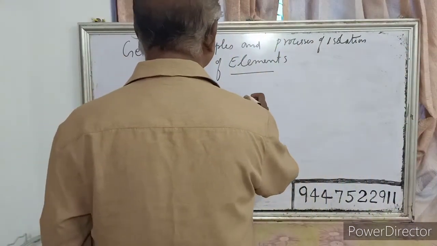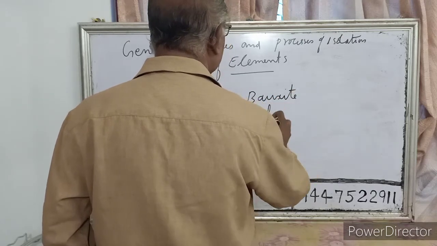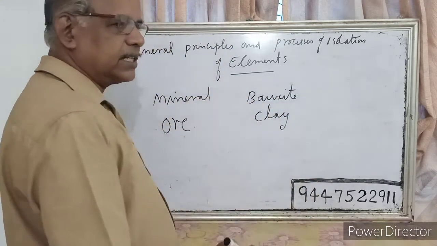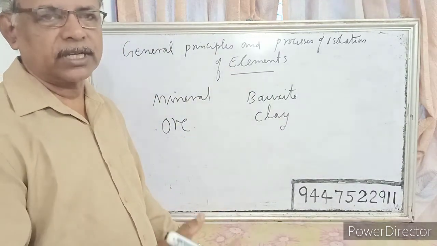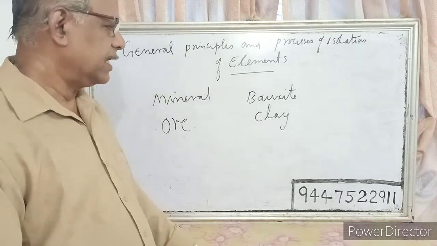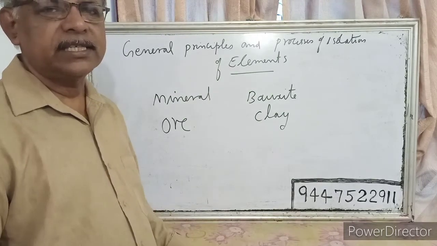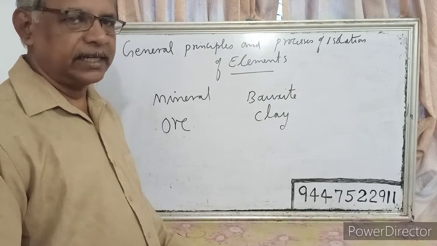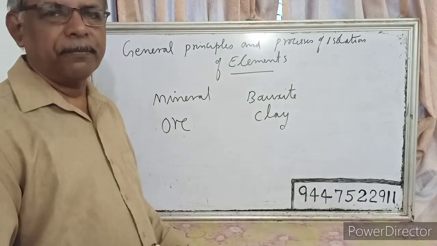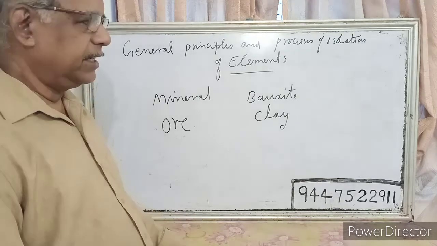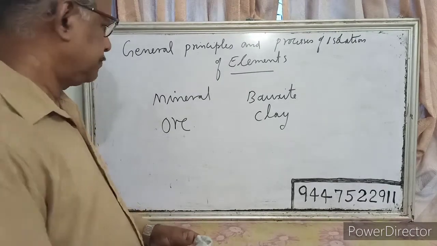For example, bauxite and clay both are minerals of aluminium because both contain aluminium. But coming to ore, bauxite is the ore of aluminium. That is, you can extract aluminium only from bauxite economically and easily. So that is the difference between mineral and ore.